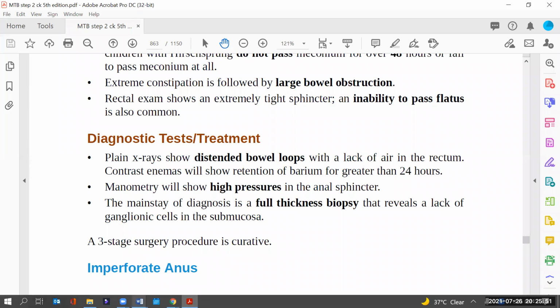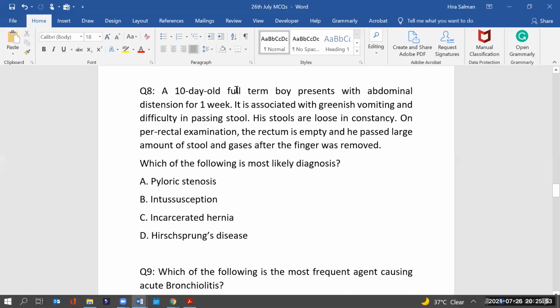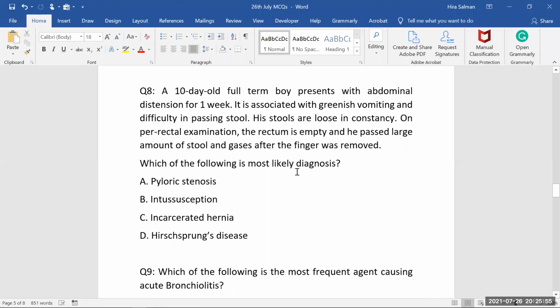So if we look at the questions here, most of the time from your MCQ point of view, you will just memorize what the presentation of the baby should be, or how the baby is going to present, and you just need to make a diagnosis of that one. So here the question says, a 10-day-old full-term boy presented with abdominal distension for 1 week.